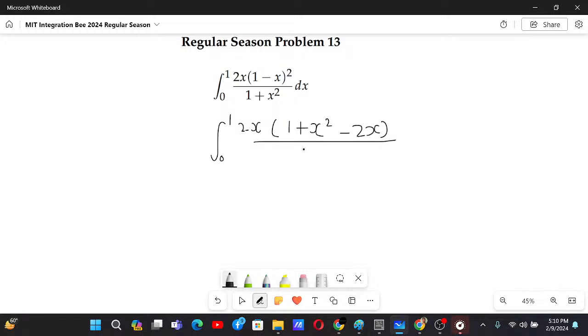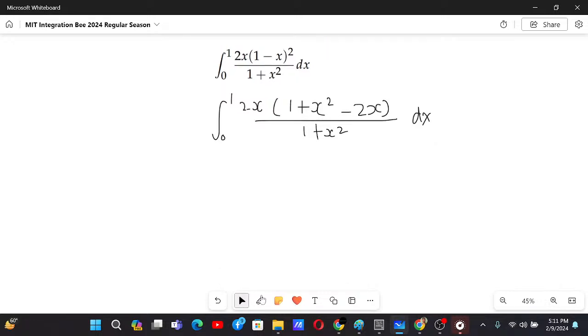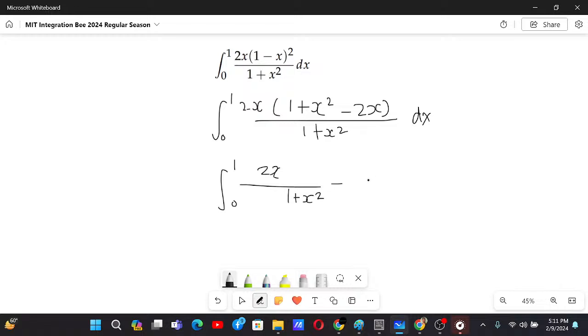Now what you can notice is this basically will just cancel, and this one is just a derivative, so it's a lot easier for us to solve now, because we have 2x by 1 plus x square minus this is just 4x square by 1 plus x square dx.